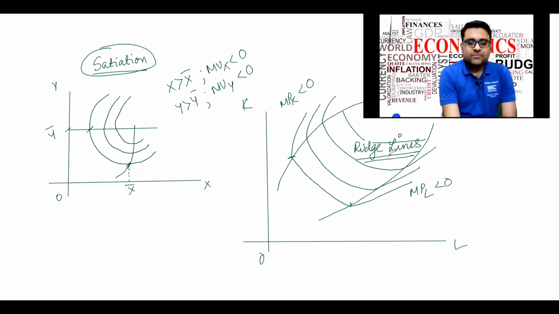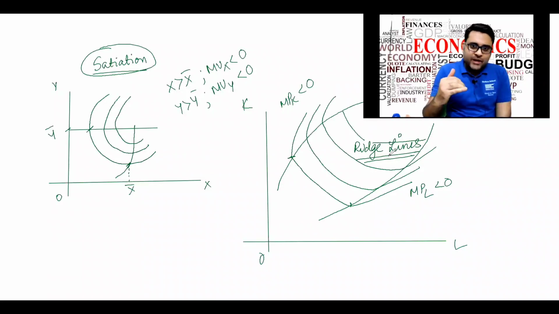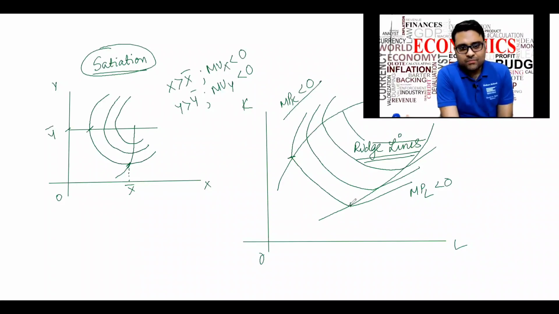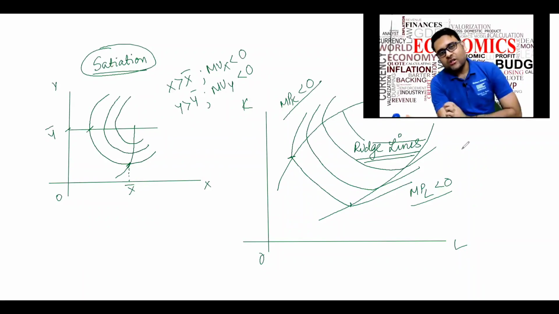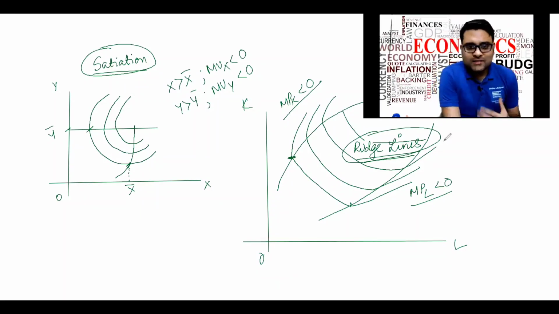It's a new concept on the production side, wherein if I join all the points where the marginal productivity of capital is 0 and beyond this it is becoming negative. Similarly for MPL, at this point it is equal to 0, beyond it it is becoming negative. If I join all these points, I'll get something called ridge lines. Okay, so this is a point where, why is this given a name?